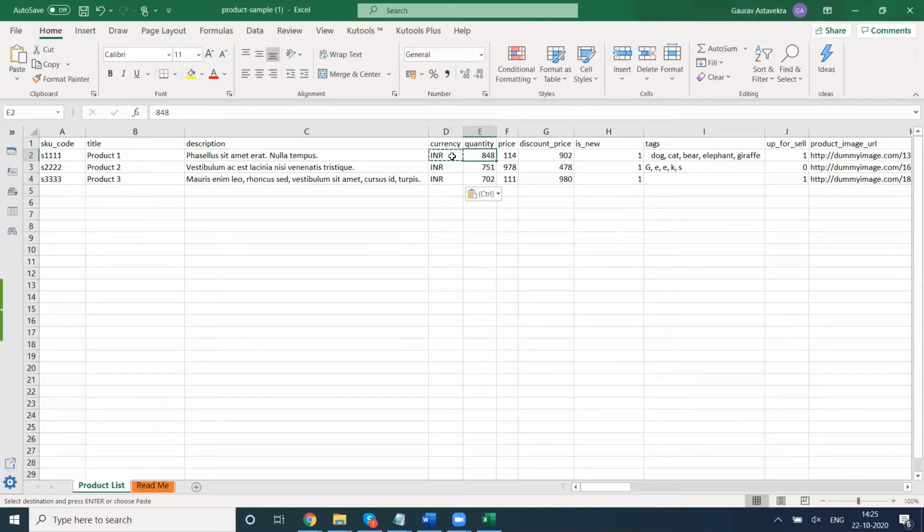The quantity, that means what is the stock of the particular product available with you. I will put 100 each. Price of the book, that is the MRP of the book. I will use some random numbers here. And then the discounted price, so at what price you are offering the book to the audience.